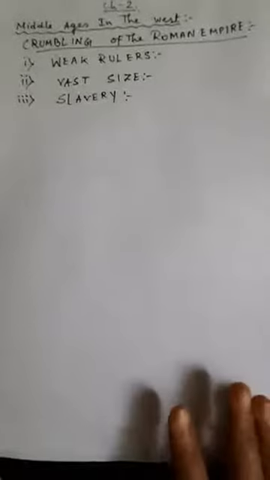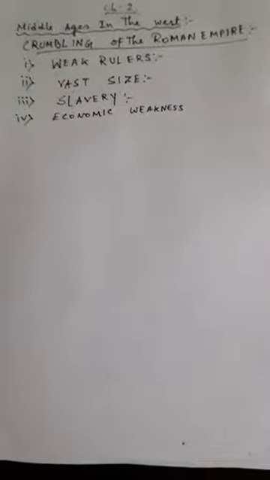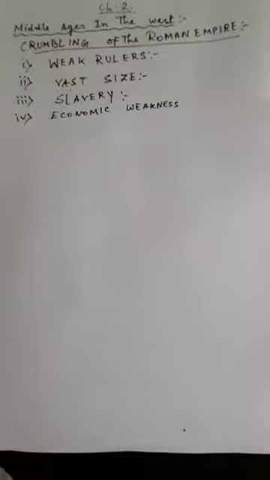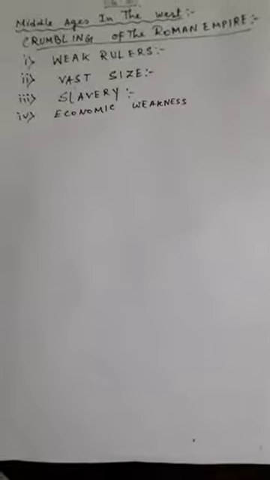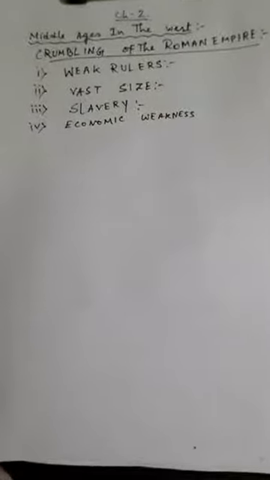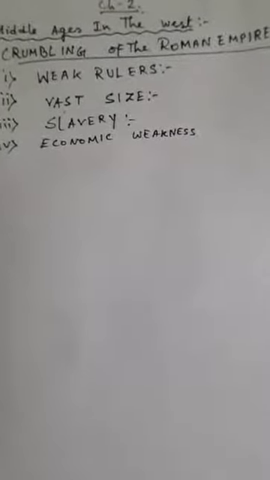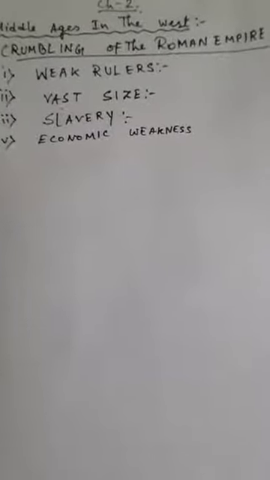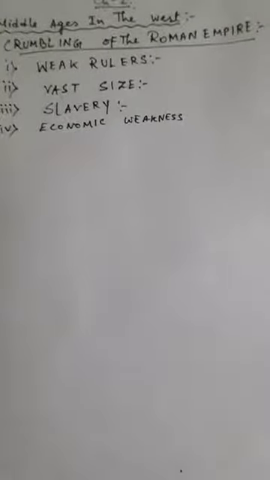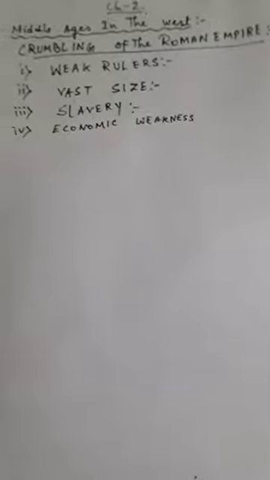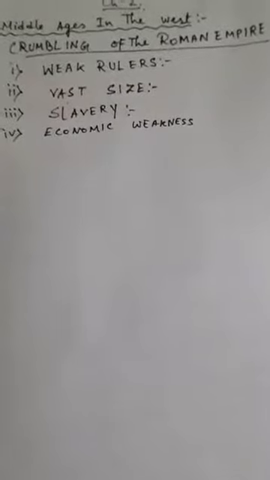Next factor is the economic factor. Economically also Rome became very weak. As the Roman Empire was already so vast, the later rulers after Constantine did not take any measure to expand the Roman Empire's boundary further. As the boundary was not increasing, it was inevitable that it would become economically weak, because more areas were not coming under Roman control, and trade and commerce was also declining during this time.